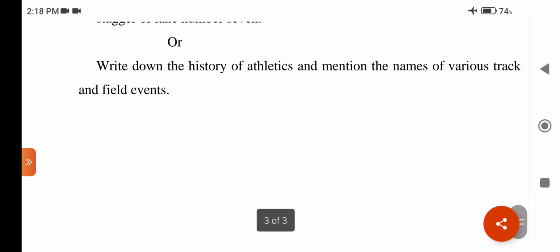Or write down the history of athletics and mention the names of various track and field events. This question is also related to chapter number 7, concept of major games and sports, and its subchapter is athletics. The answer may be: historians estimate that the origins of athletics or track and field events can be traced back to the 9th and 10th century BC in Greece. By the year 776 BC, athletics had become popular enough that it was included in the first ever ancient Olympic Games